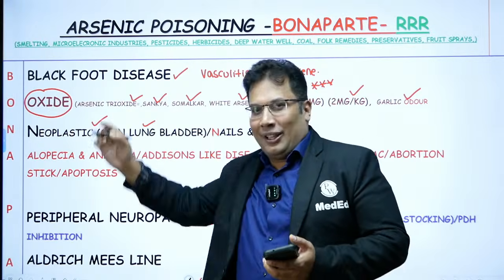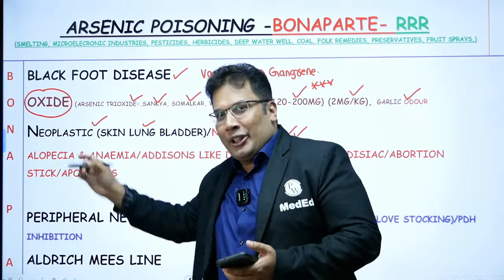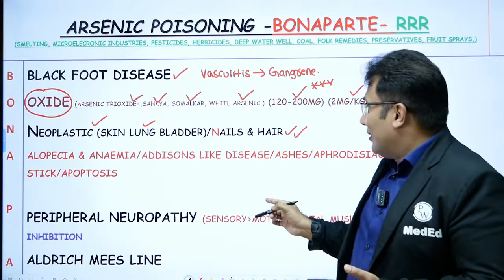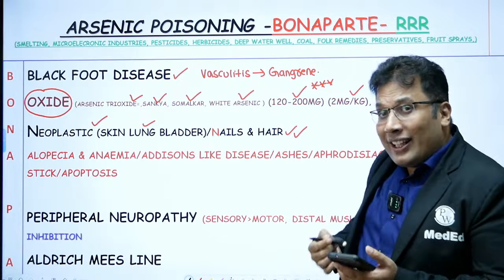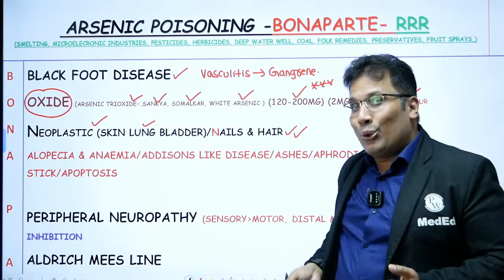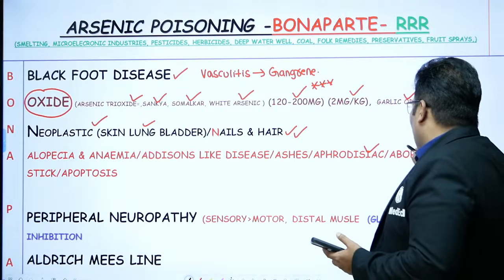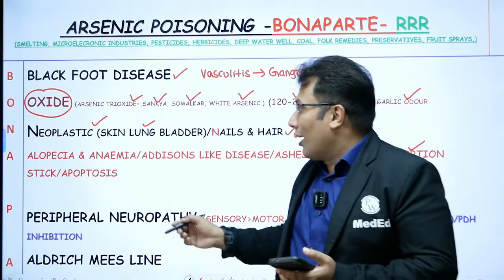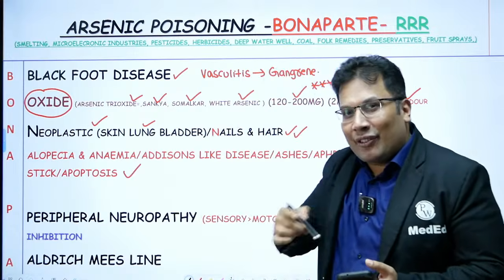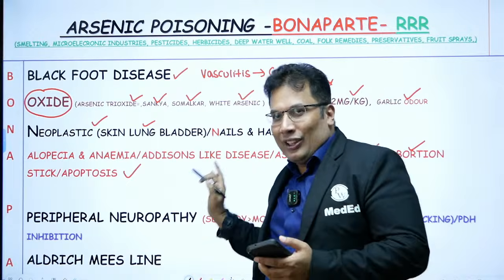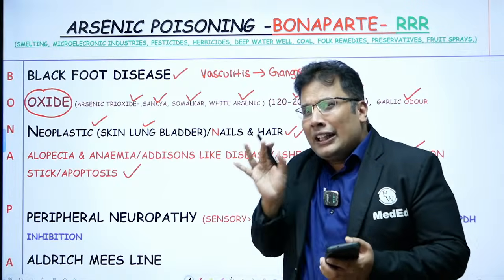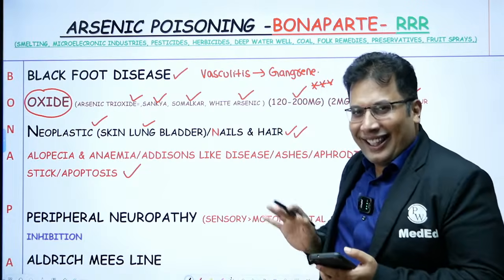So N for neoplasia. A for alopecia, anemia, Addison's disease. It is also found in ashes, basically in the bones. It is also an aphrodisiac. It is also used in abortion. It also induces apoptosis. So there are many A's with arsenic. This is a very commonly asked question, a 5 marks or 3 marks question. You can remember and write all these points in the exam.